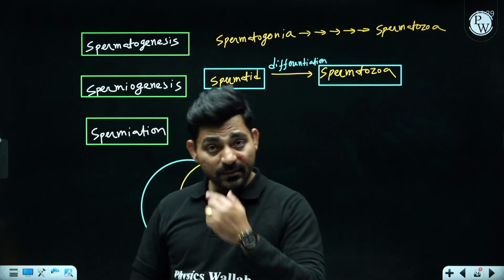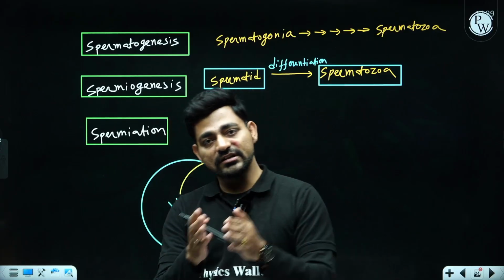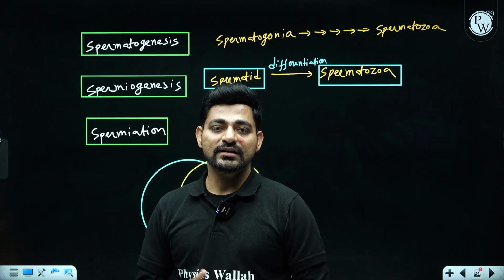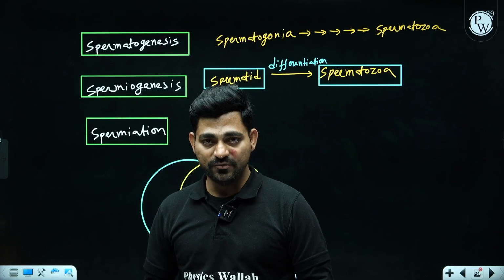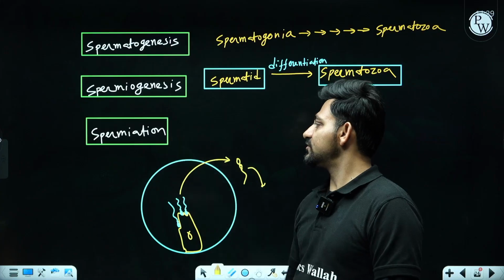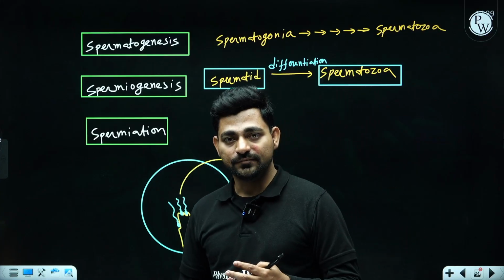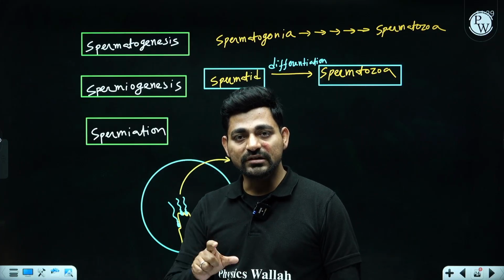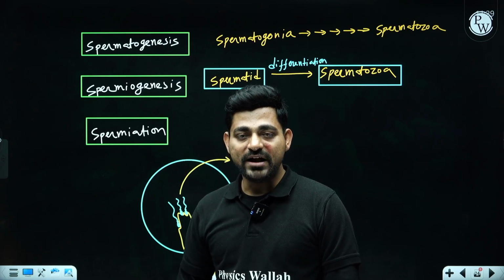So this particular process of release of mature spermatozoa from the crevices of Sertoli cell and then into the lumen of seminiferous tubule, and gradually coming out through the secondary reproductive tract of the human reproductive system, that process is called spermiation, right? So spermiation is not included inside spermatogenesis.